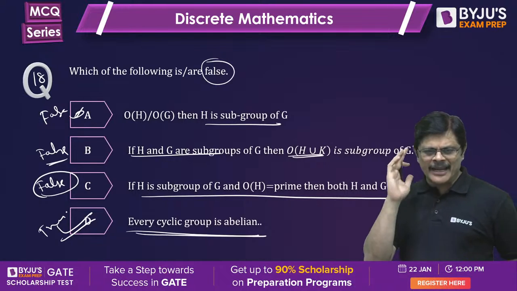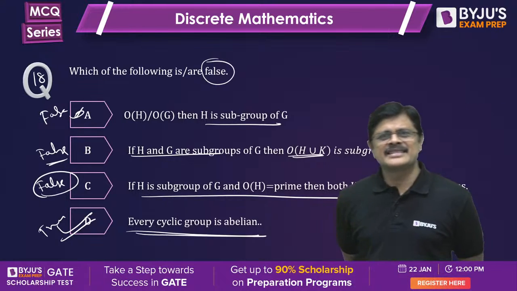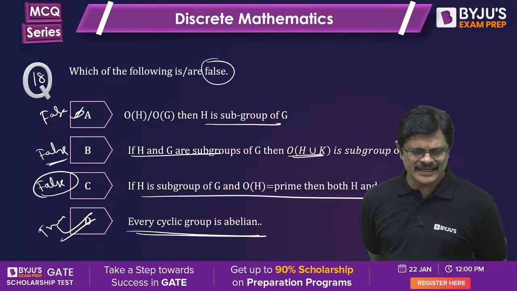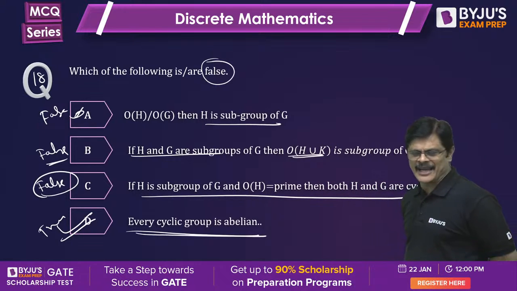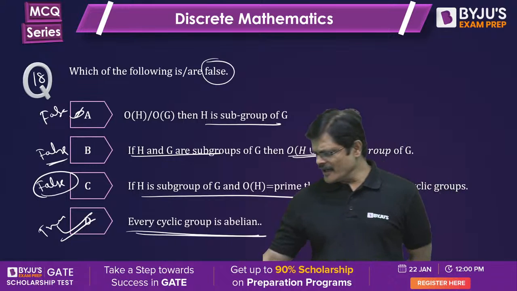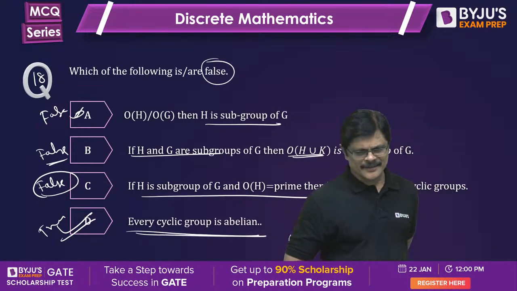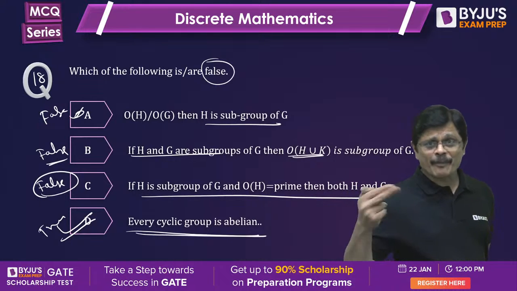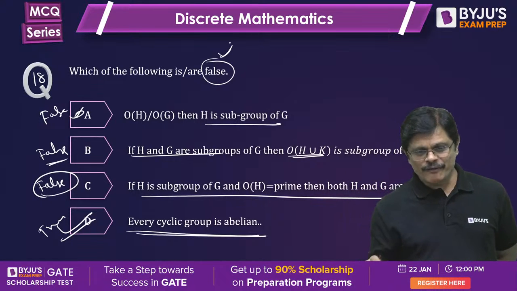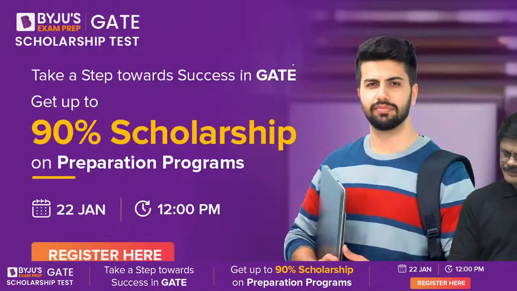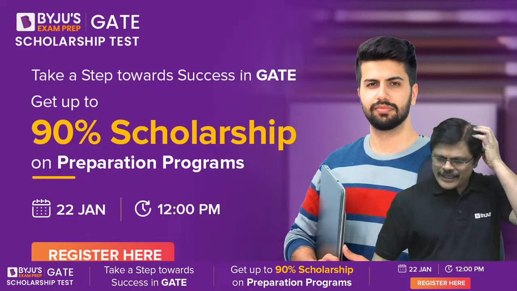Most people gave only A, B, but C is also false, sir. Yes, C is also false. A, B, C are false. I think all of you gave only A, B as the answer. No one identified C. The problem asked for false statements, so the false ones are A, B, C. Wonderful.